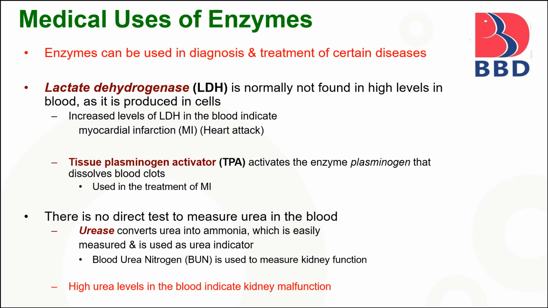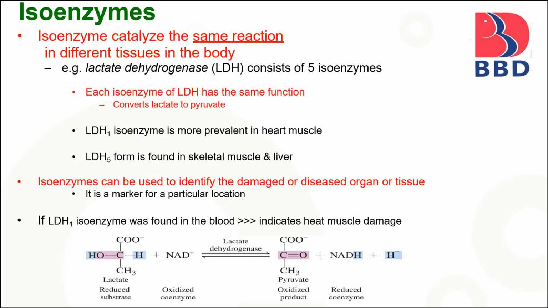There is no direct test to measure urea in the blood. Urease converts urea into ammonia, which is easily measured and used as a urea indicator. And blood urea nitrogen is used to measure kidney function, also called the kidney function test. A high urea level in the blood indicates kidney malfunction.